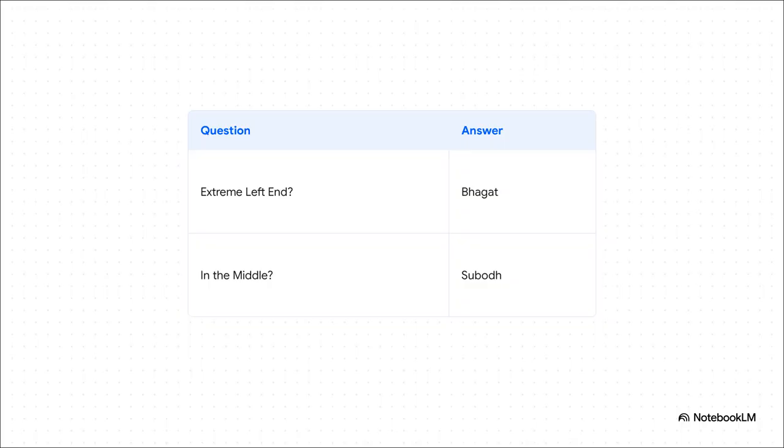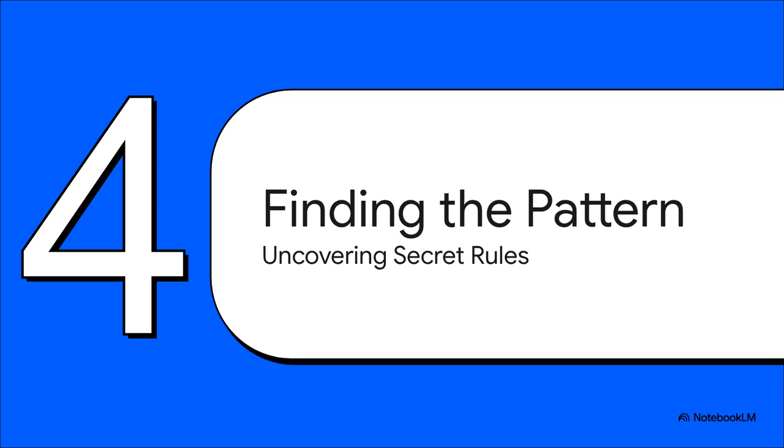And this is the great part. Once you've done the hard work of solving the main puzzle, any questions they ask become super simple. Who's on the extreme left? Easy. It's Bhagat. Who's smack dab in the middle? It's Subodh. All right, we've arranged people. Now let's move on to arranging numbers and letters.